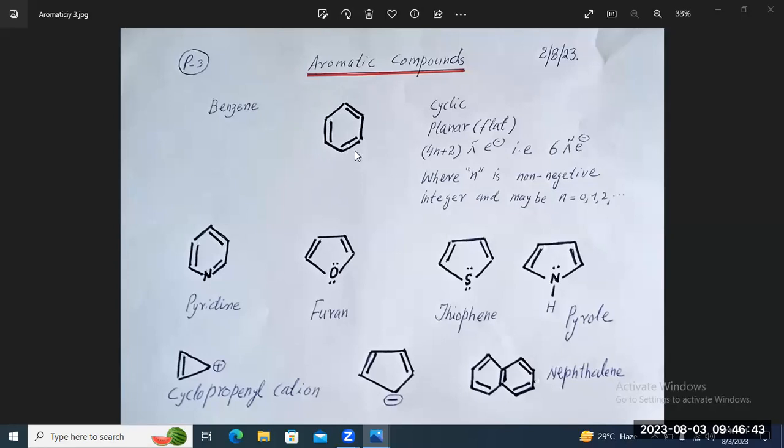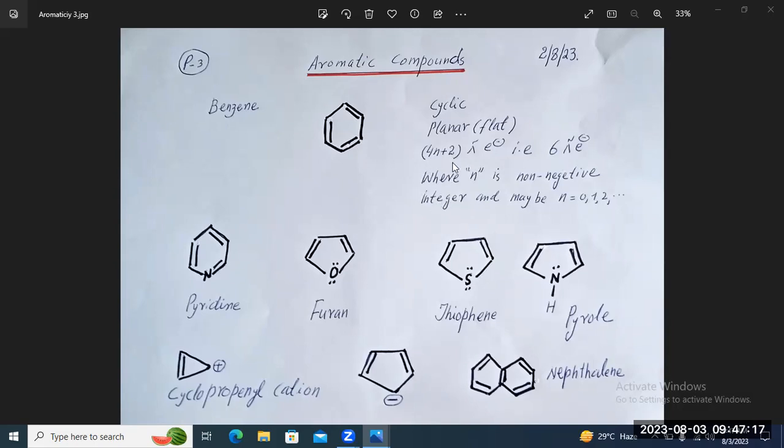The molecule is cyclic and also planar or flat in nature. These are the pi electrons, and the total number of pi electrons is 6. So it obeys the 4n plus 2 pi electron rule, which is the Huckel rule.